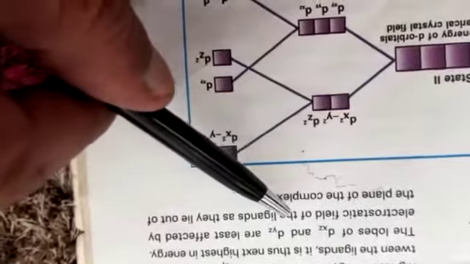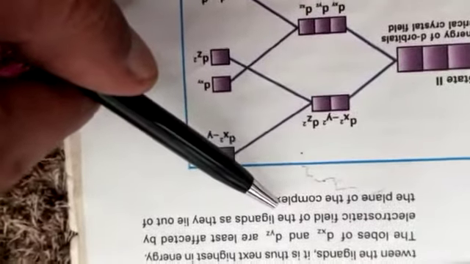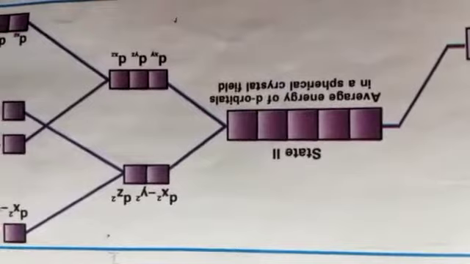The lobes of dxz and dyz are least affected by the electrostatic field of the ligands as they lie out of the plane of the complex. So you can see this in case of square planar complexes. The splitting of energy of the orbitals is like this.